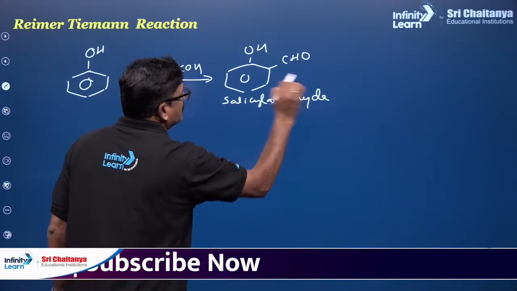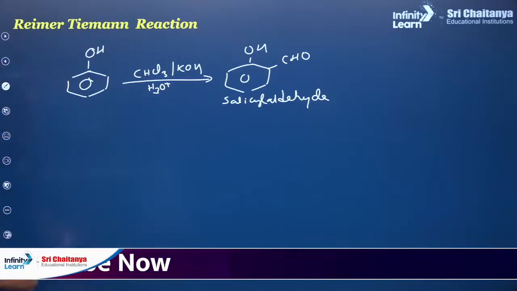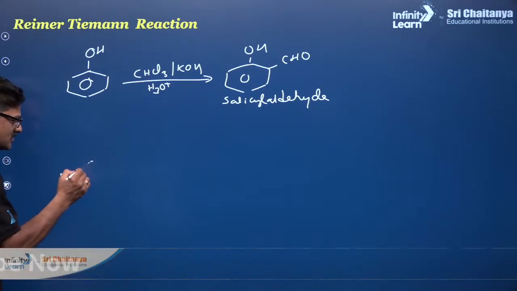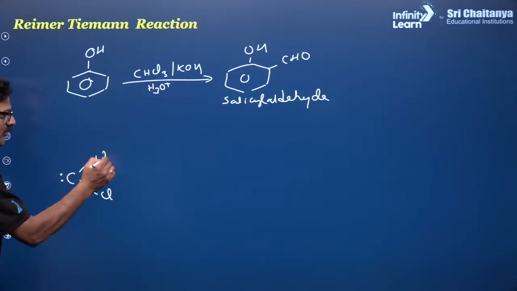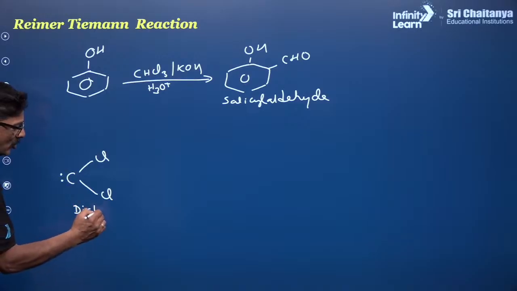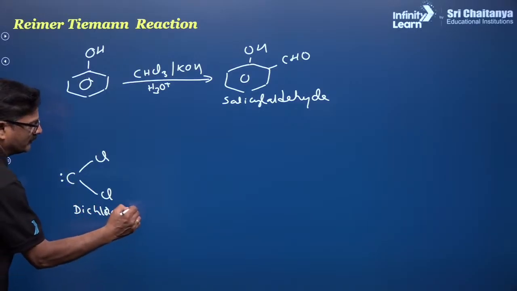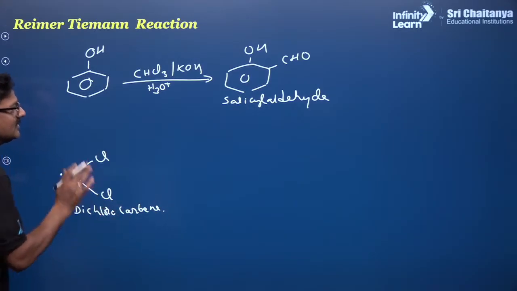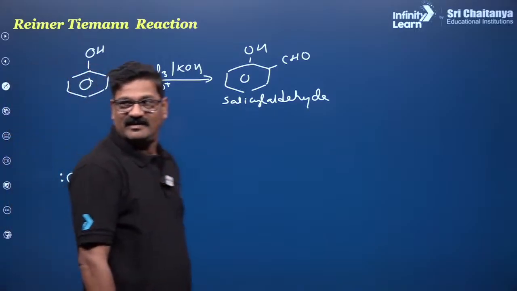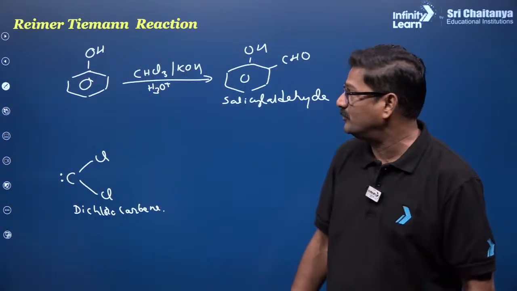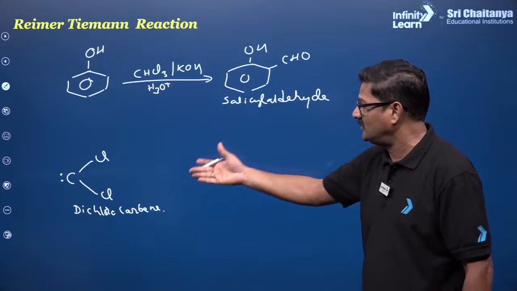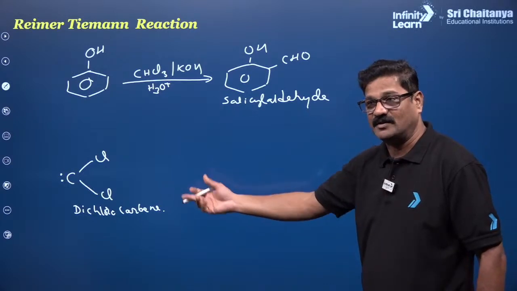This reaction is called the Reimer-Tiemann reaction, and this is what is called dichlorocarbene. Dichlorocarbene is the attacking intermediate in this Reimer-Tiemann reaction. That's very important. You will get a question from here, right?